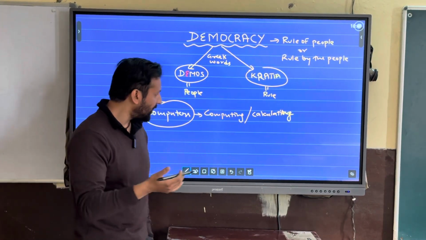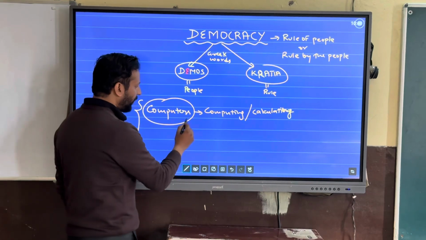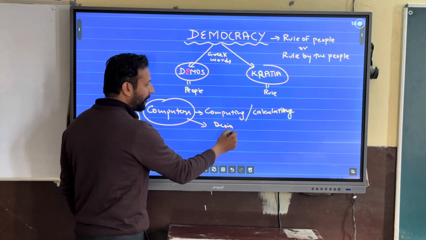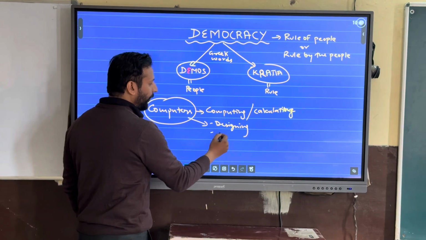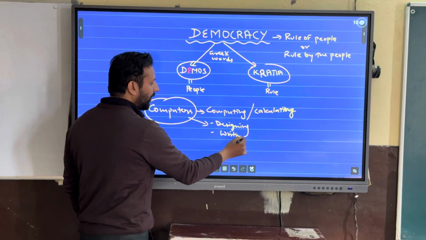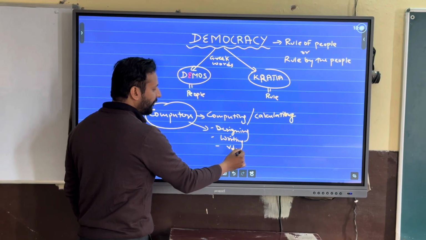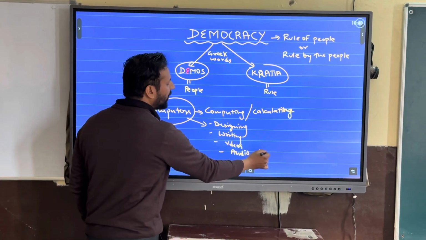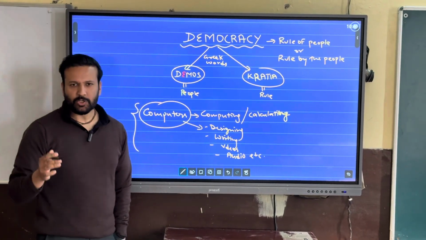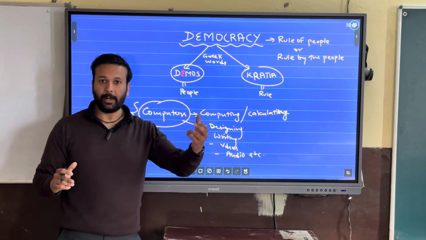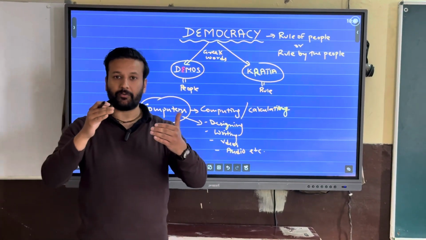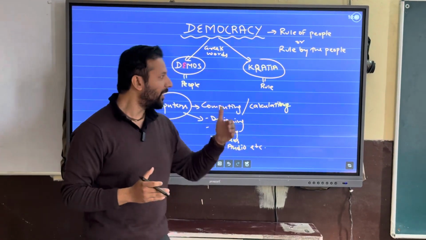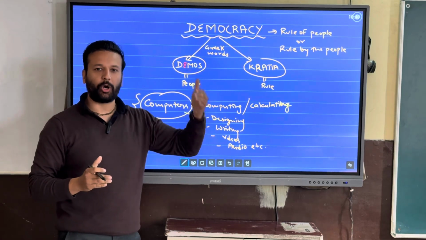But nowadays computers are used for multiple purposes, like designing, writing, watching videos, listening to audio and other tasks. So the word remains the same, but the meaning evolves over time. Similarly, the word democracy has evolved over time.